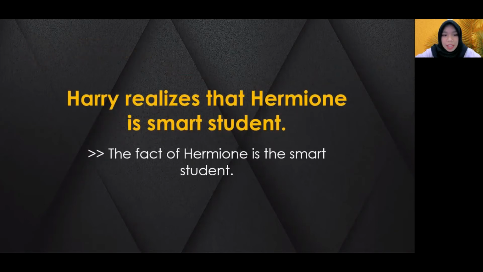Example: Harry realized that Hermione is a smart student. The fact is, Hermione is a smart student. The assumption, or the presupposition, is that someone or a person out there is called Hermione, and the fact is Hermione is a smart student. Even if Harry realized it or not, there is Hermione, and the fact is she is a smart student.